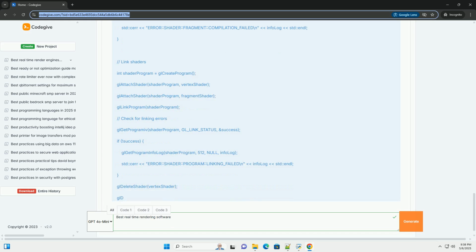Game engine documentation. Unreal Engine documentation, https://docs.unrealengine.com/en-us. Unity documentation, https://docs.unity3d.com/manual/index.html. Godot Engine documentation, https://docs.godotengine.org/en/stable. Books.